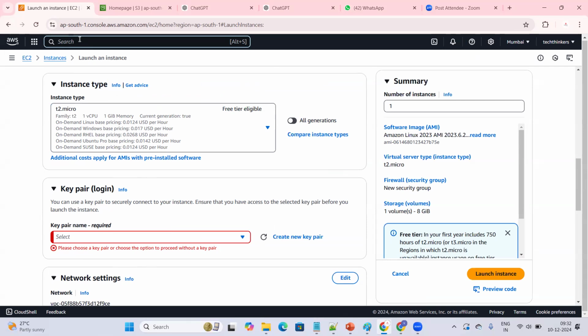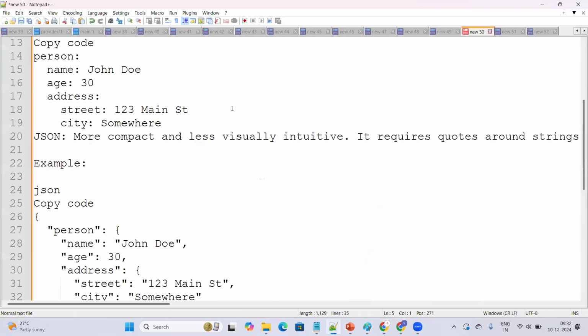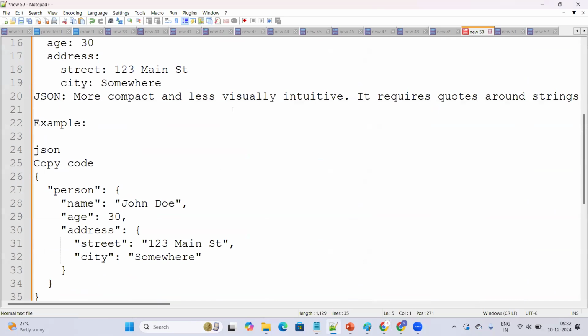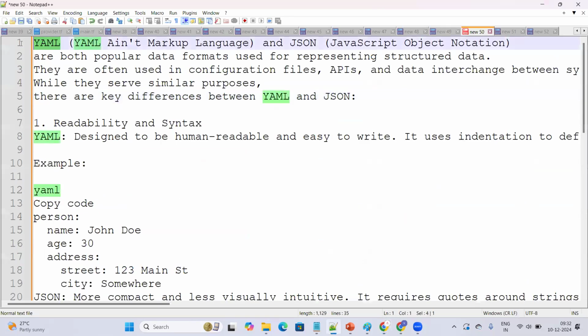Usually we write the code in two different formats. One is YAML, the other one is JSON. Do you know what YAML and JSON are? The full form of JSON is JavaScript Object Notation.